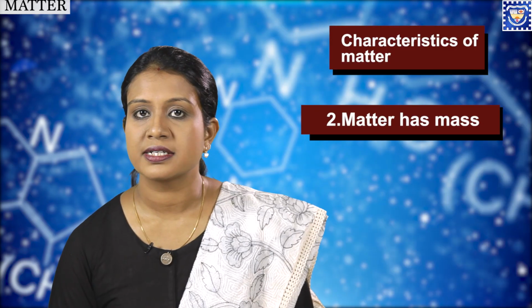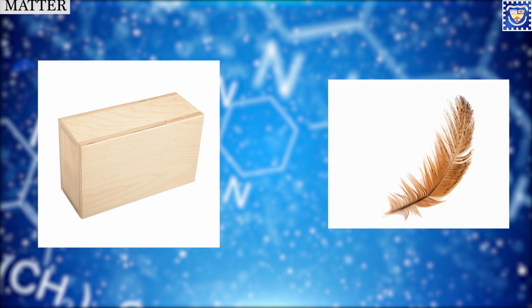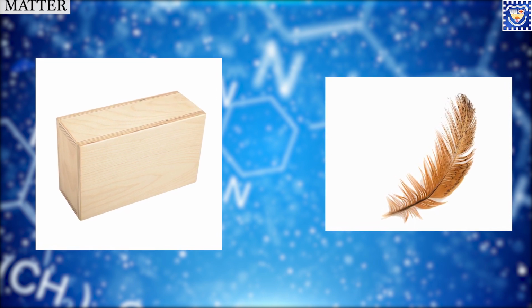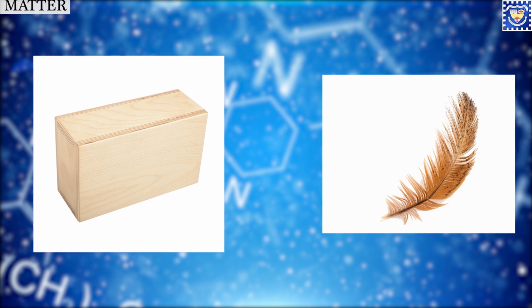Number 2. Matter has mass. Depending on the mass of any object, it is called heavy or light. For example, a wooden block. It has a greater amount of matter than a feather. So, a wooden block has more mass and is heavier than a feather.